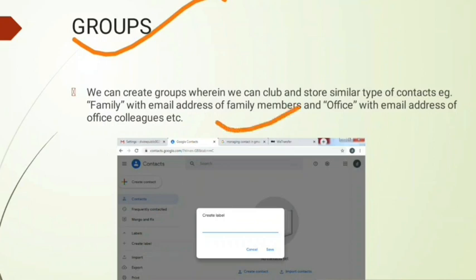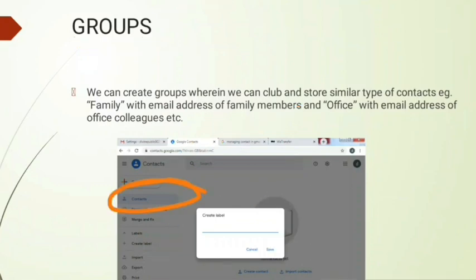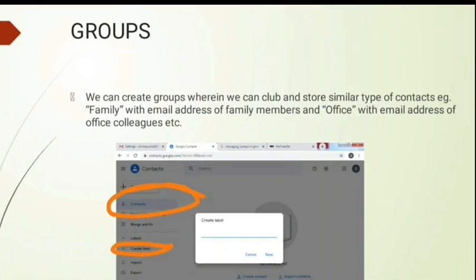So here you can create the label. Over here you can see the contact option. When you go there, you can find create label, and once you create a label, you can find this dialog box, and here you can give the name of the label. And once you have created the label, you can create the group, and you can merge those contacts to make a group of that contact list. So this way you can create a group of your contact list.